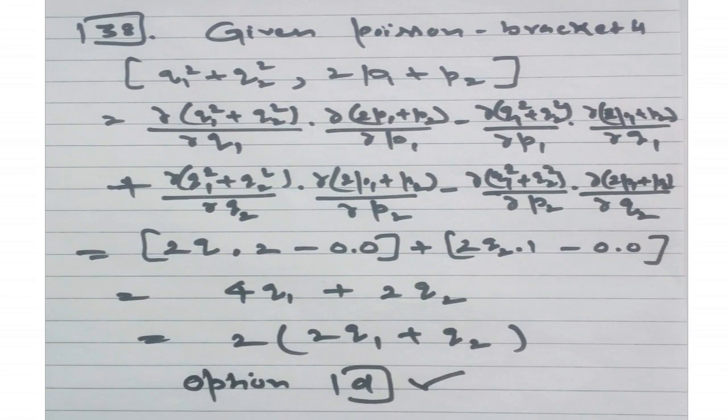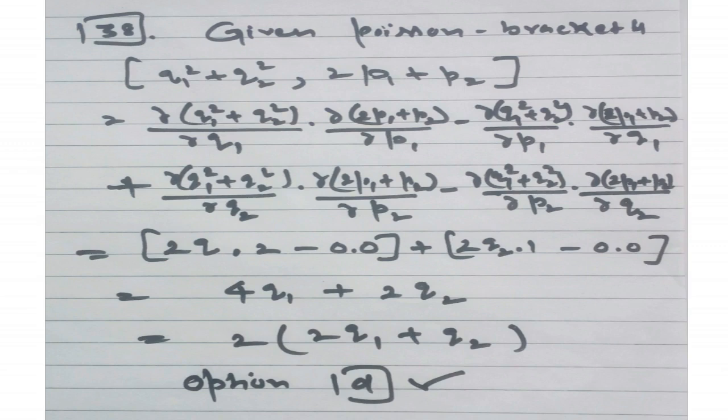So we have to find out the Poisson bracket for both cases. Now here you can see how to open this bracket. First take the derivative of the first term with respect to Q1 and the second term with respect to P1 minus derivative of the first term with respect to P1 dot derivative of the second term with respect to Q1. So similarly take the derivative of these terms with respect to Q2 and P2.